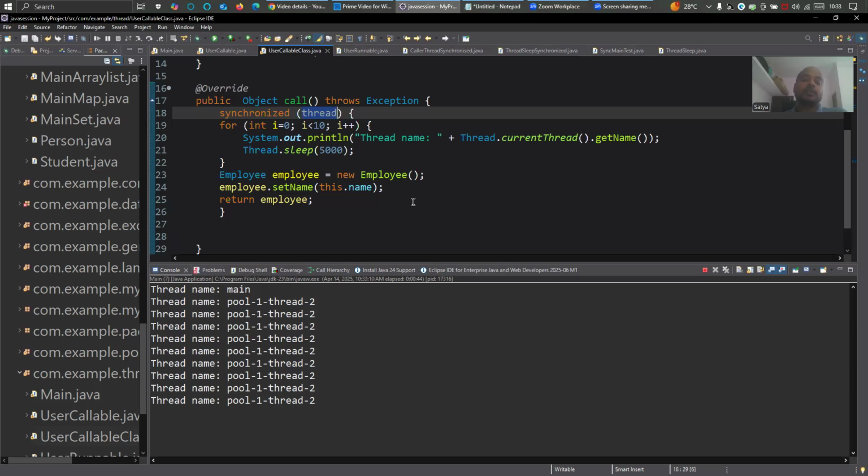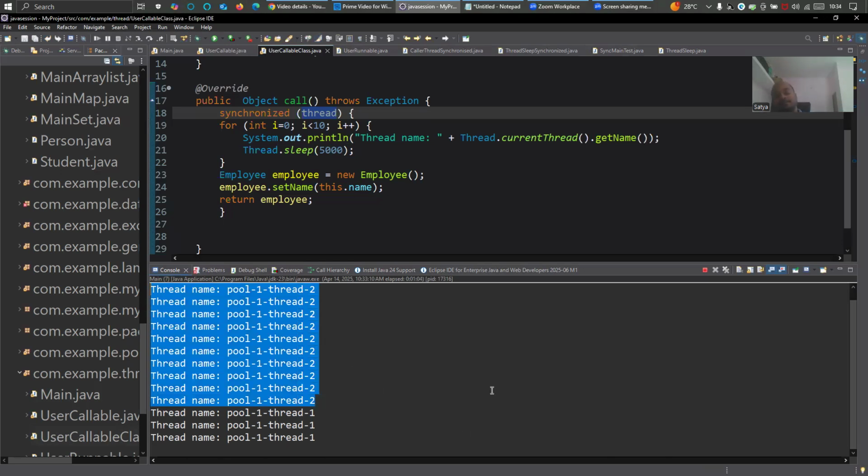Until the current thread finishes its work, the other thread will wait to access it. Since we have run the loop 10 times, iterating every 5 seconds, after that thread one printed. So this is how synchronized works.